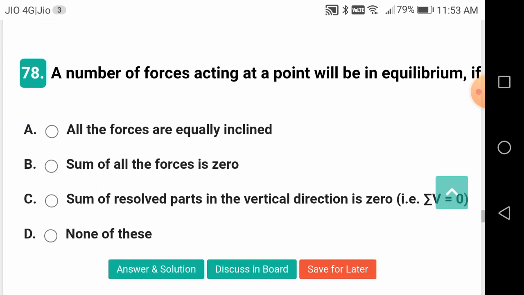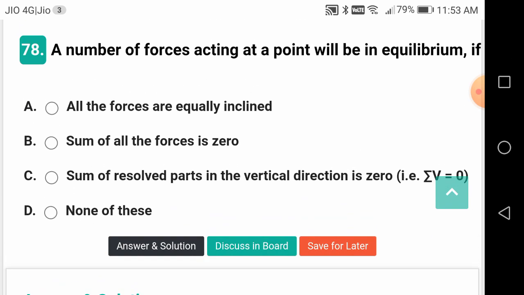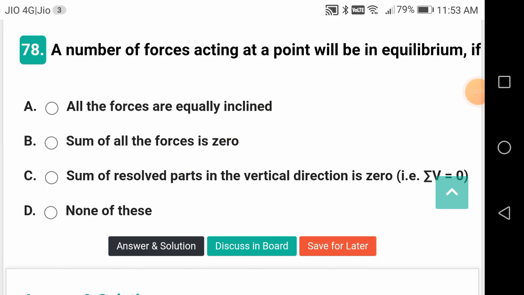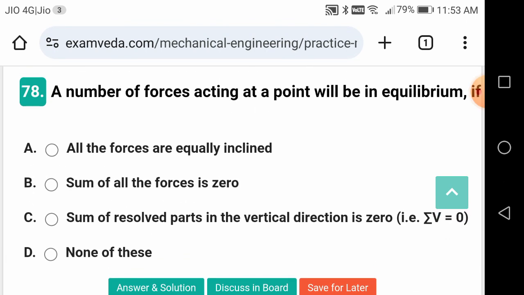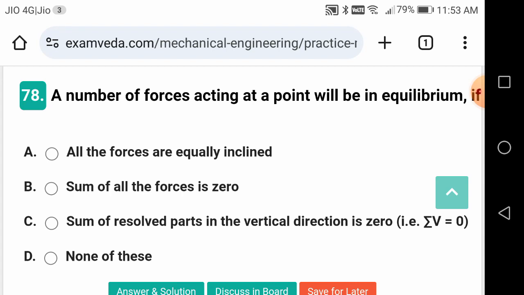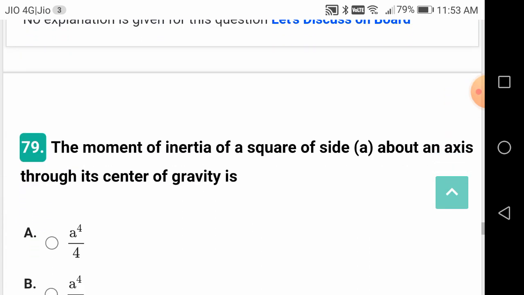A number of forces acting at a point will be in equilibrium if the sum of the resolved parts in the vertical direction is 0. Sum of the forces cannot be 0, friends. Algebraic sum can be 0. Some forces should be positive, some forces should be negative. And equally inclined is also not correct. So the correct answer is only C.